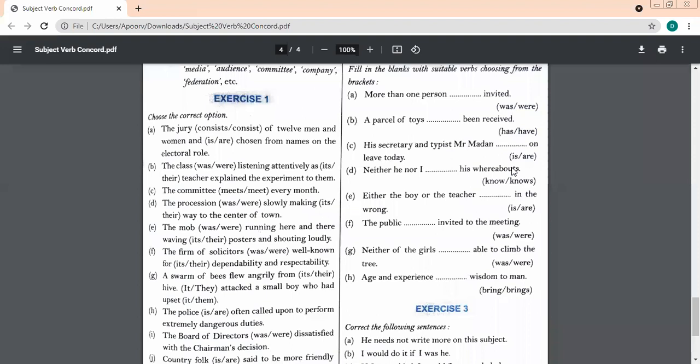So once anybody starts, then other person should be quiet. Then you can speak the other sentence. The committee meets every month. Okay, fine. Very good. Next, fourth sentence, who will read?